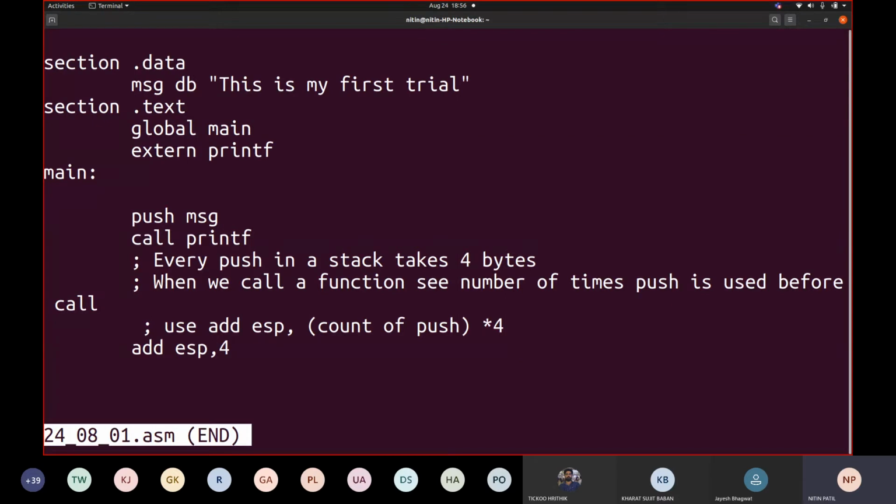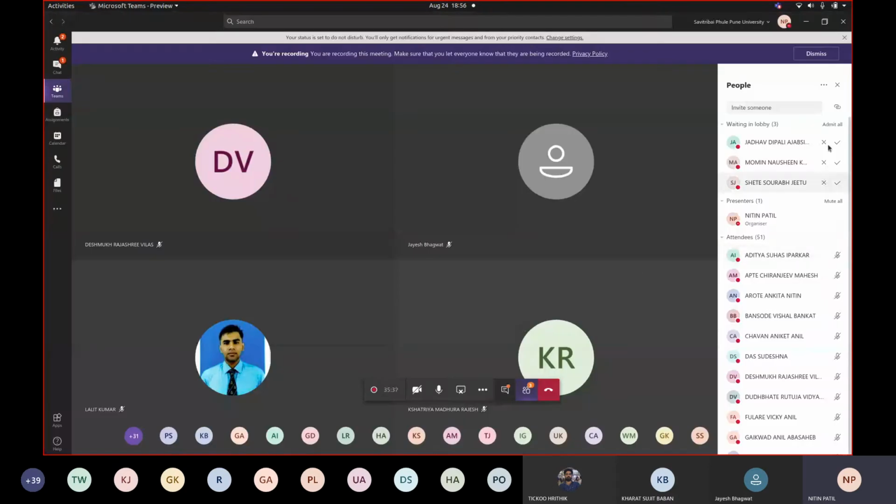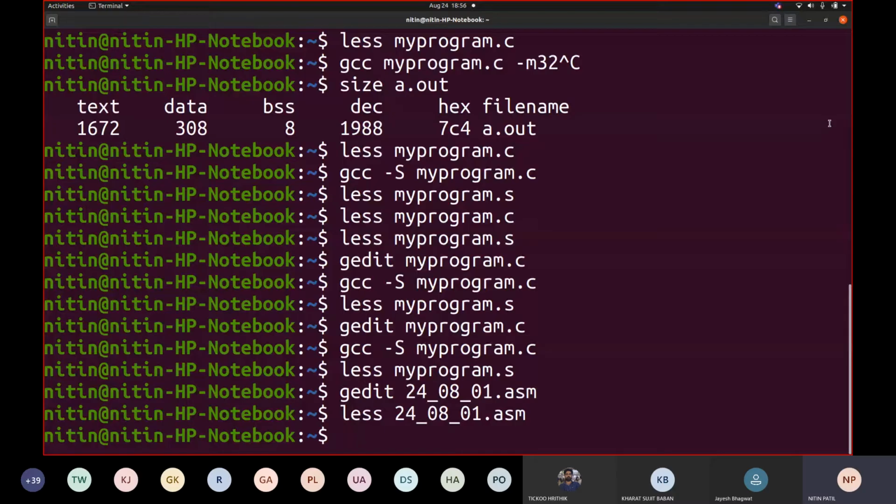I communicate to the system that your execution should start from main: push MSG, call printf. We said that every push in a stack takes 4 bytes. So when we call a function, see the number of times push is used before call, and use add ESP comma count of push multiplied by 4 after each call function. Okay, so let us try to translate this. How will you translate it?